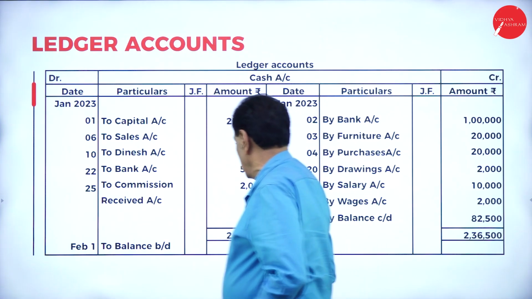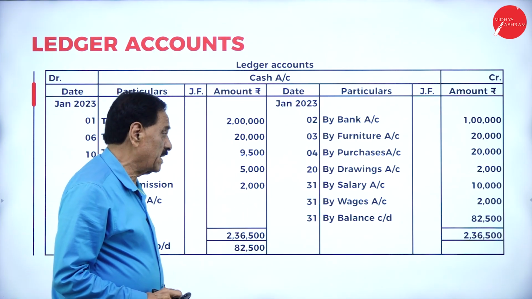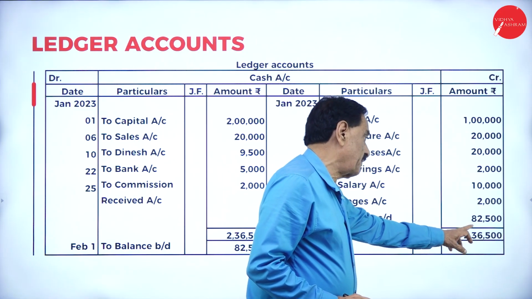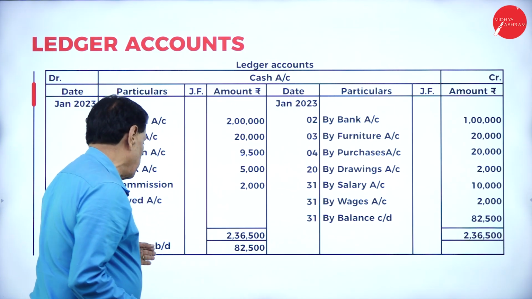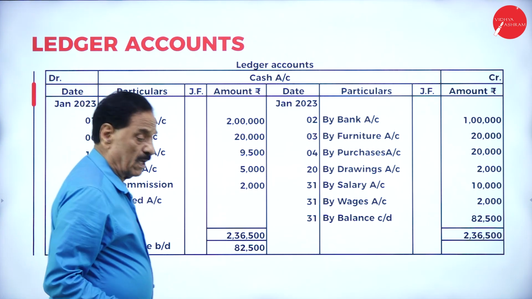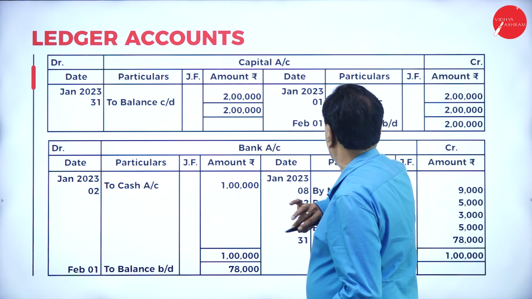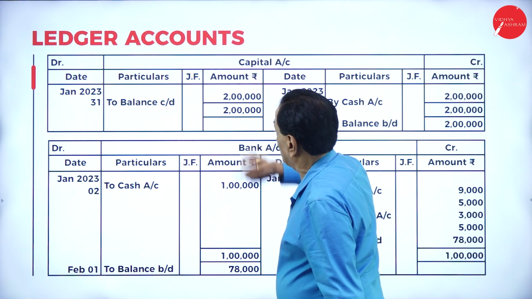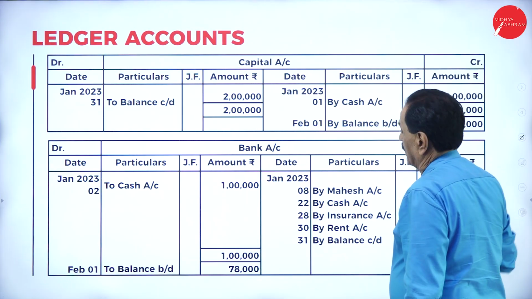So the total is 2,36,500. The difference is 82,500 at the end of January month. February: balance brought down 82,500. Then cash account debit to capital account, to balance carried down, by balance brought down.